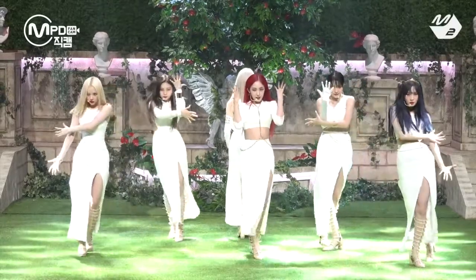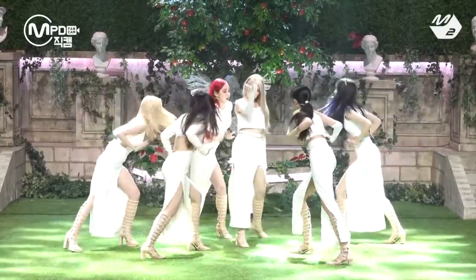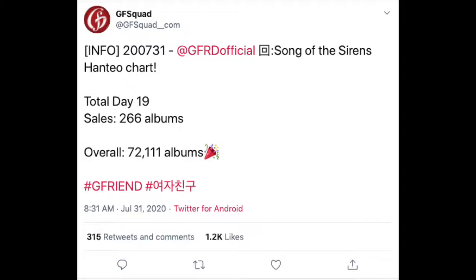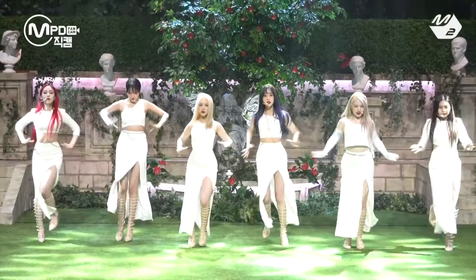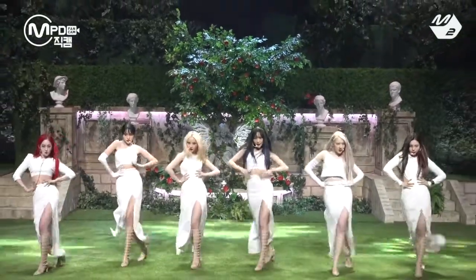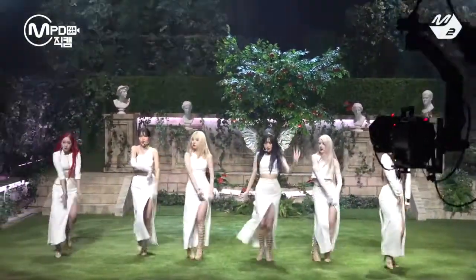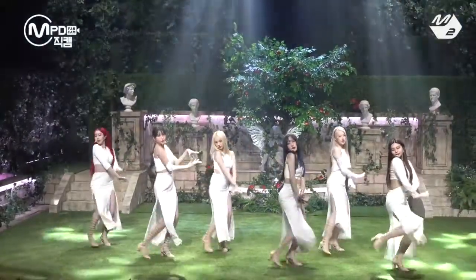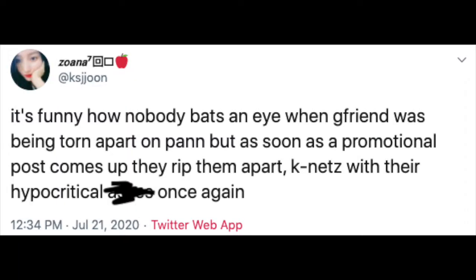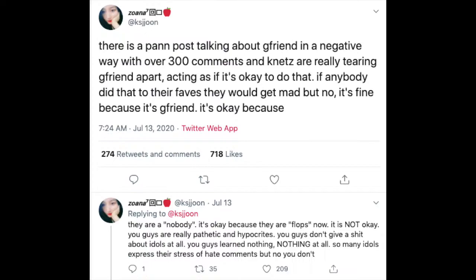Something to know about this comeback is that Song of the Sirens brought in more than 70,000 album sales, which isn't their most sold album but still really high. The album was not as successful as the other albums because Jifren did a new concept that the general public did not take nicely, with posts talking badly about them trending daily, and it was really just a dark time and negative time.